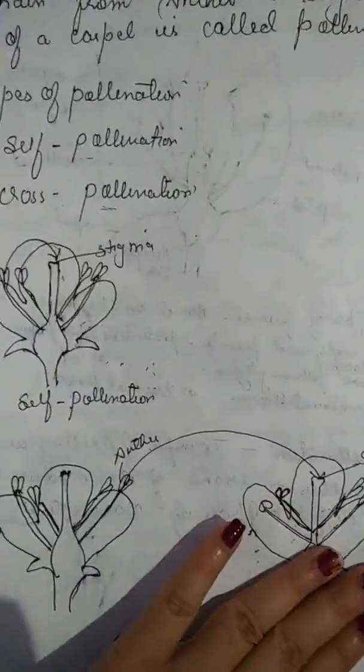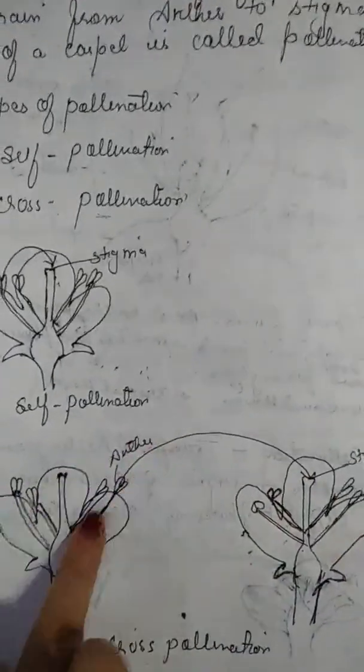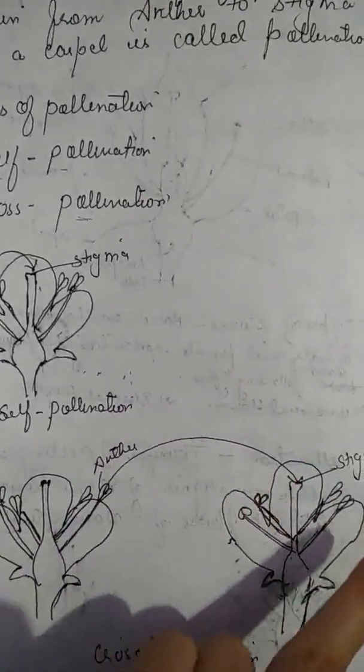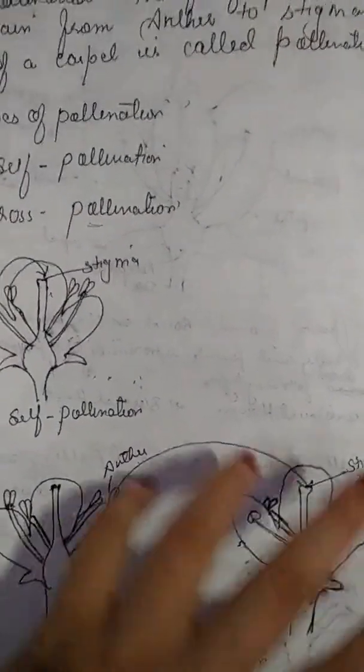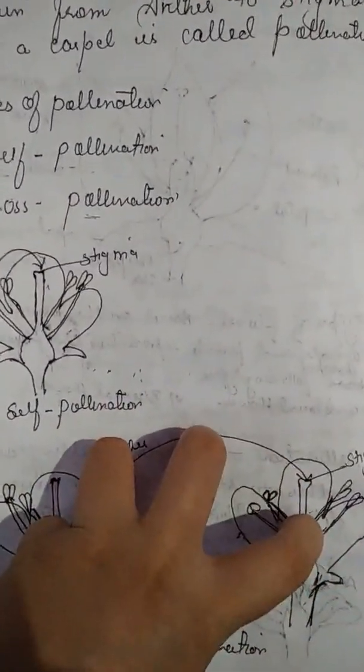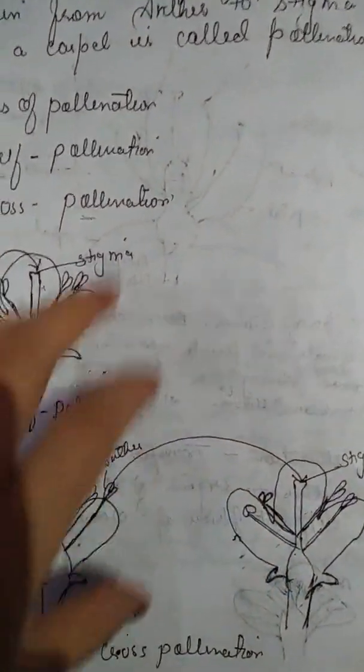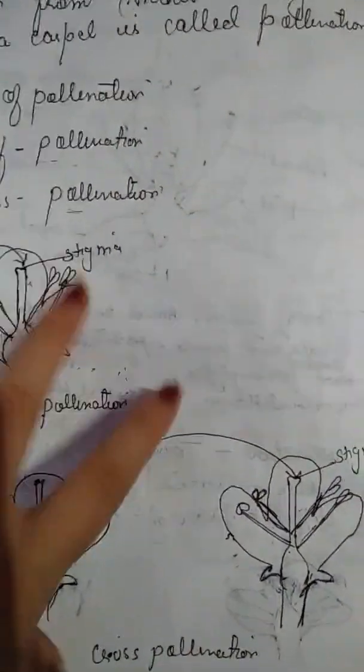In this way the insect transfers pollen grains from the anther of a flower in one plant to the stigma of a flower in another plant and causes cross-pollination. So this is how pollination by insects takes place.